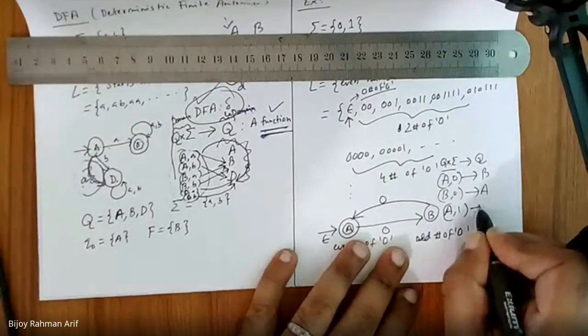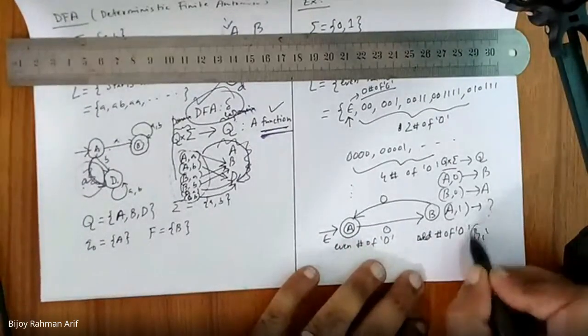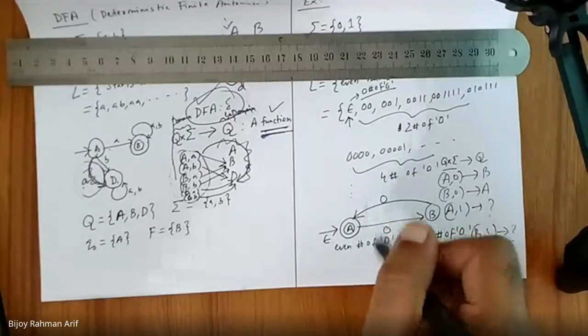Okay, then where is the A, 1 transition? Where is the B, 1 transition? Where are those? We need to add another step. Okay, right. So still it is not a DFA. Am I right or not? Yes, sir. It is not a DFA.